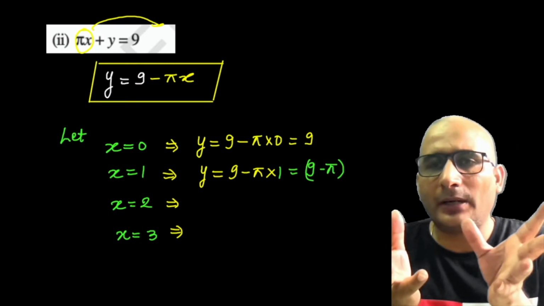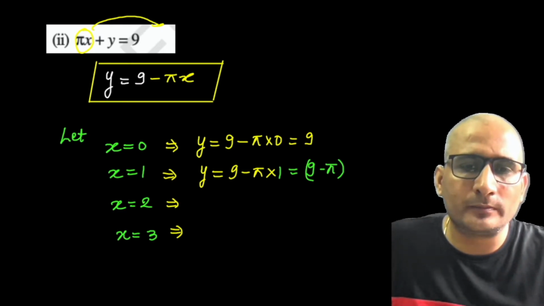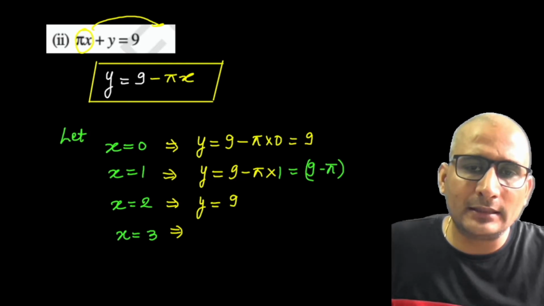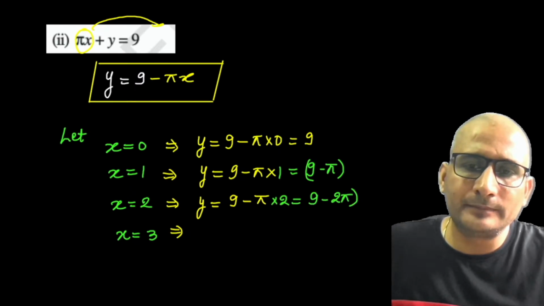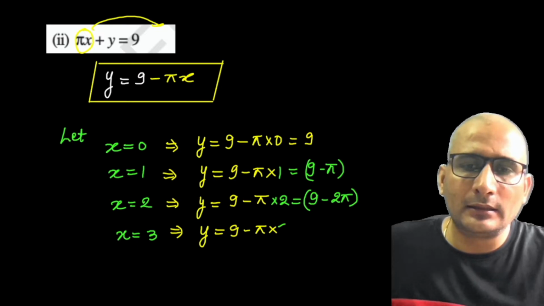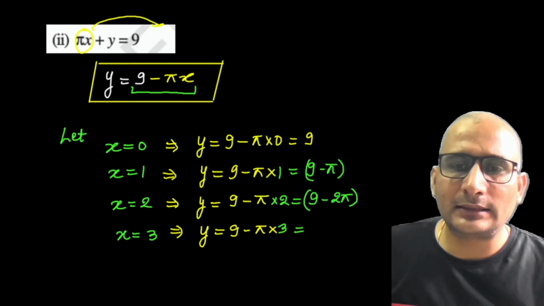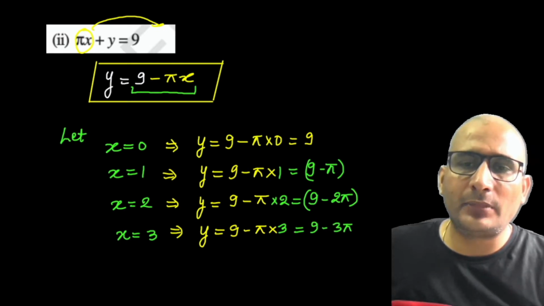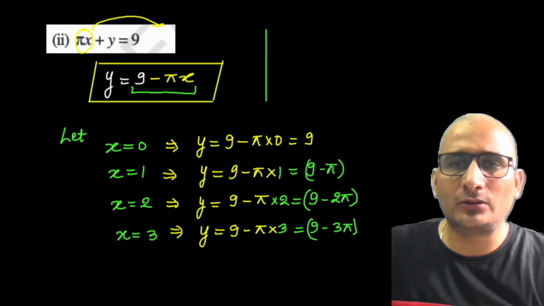You can put the value of pi also here, 22 by 7, and then calculate it, or you can leave it like that also. In both the cases it's right. Then you need to put x की जगह पे 2 रखेंगे. Then answer in this case is 9 minus 2 pi. And here it is, y is equal to 9 minus pi into x is 3. कहाँ पे पुट कर रहा हूं मैं? इस इक्वेशन में यहाँ पे पुट कर रहा हूं, right? So then answer in this case is 9 minus 3 pi. Right.